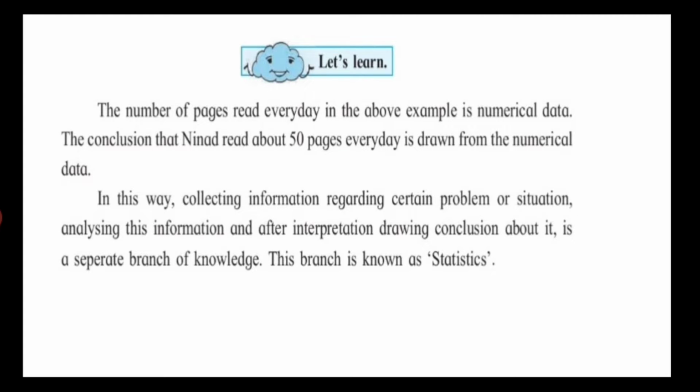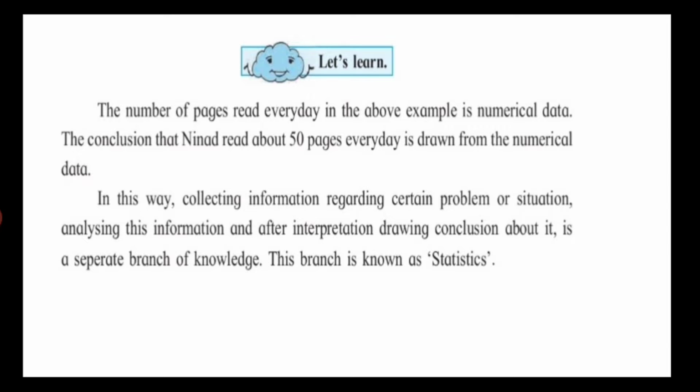So this is one branch of mathematics. Mathematics has many branches. Two main branches we all know, algebra and geometry. This is the third main branch of mathematics, which is known as statistics. Statistics is nothing but collecting data. Then we have to analyze that data, that information, and after analyzing, that means after calculation, we come to a conclusion. For the average, we added all the scores and divided by the number of scores. That is the analysis of information, and after that we came to the conclusion of this average number of pages he read every day.